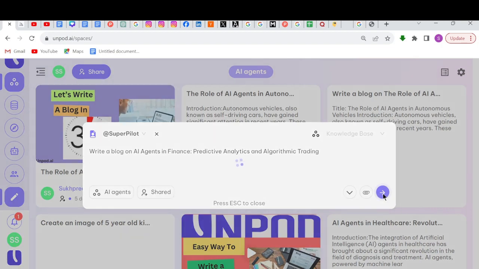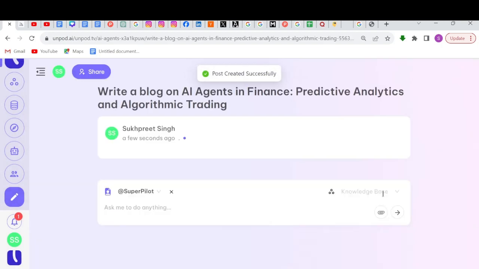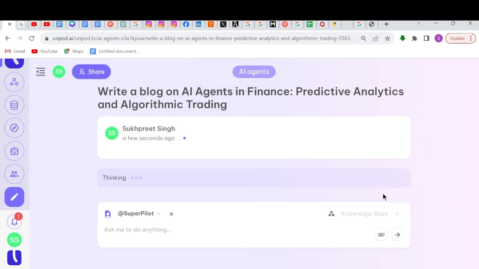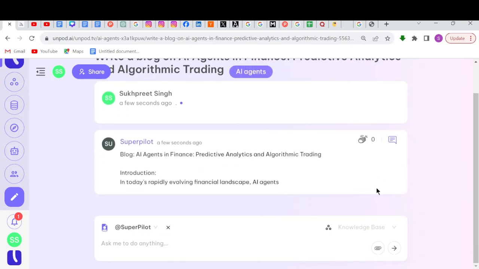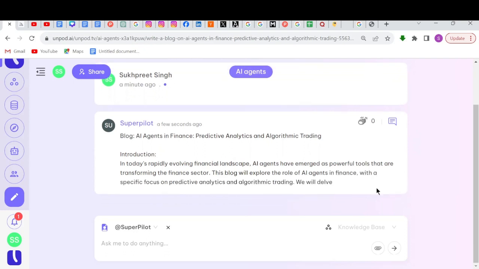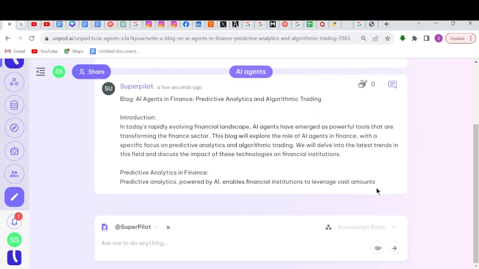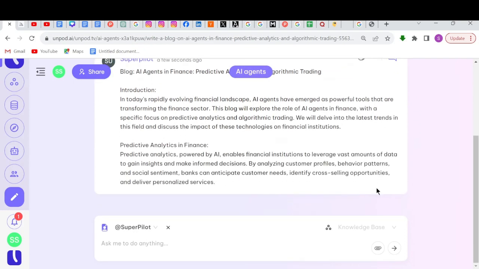Click on this arrow button and within few seconds, Unpod Pilot will write a blog on the given topic and then we can use this blog anywhere, and we will see how we can publish this blog on Unpod so that you can grab Unpod's audience as well. So let it be completed. As we can see, Unpod Pilot has started writing a blog for us.